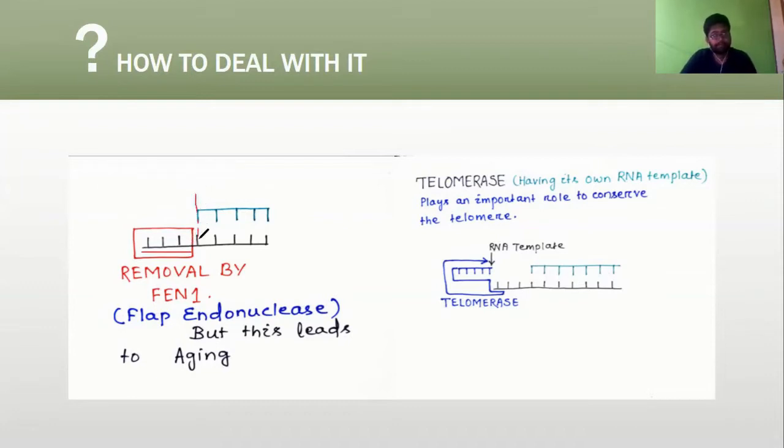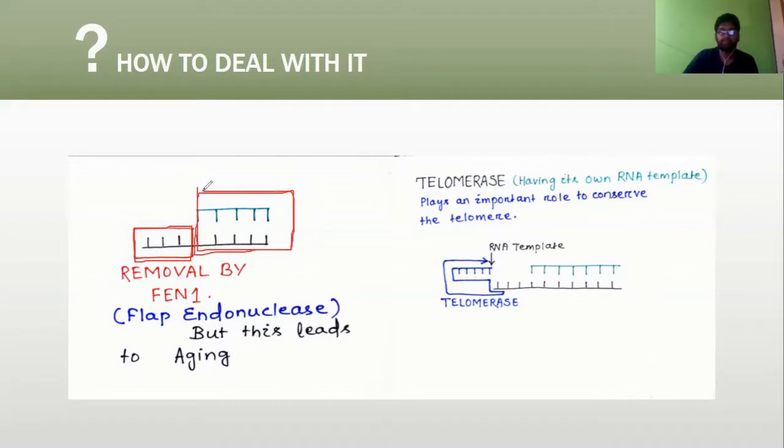Up to this point, we have our replication finished. But after this point, we have no primer, so our DNA replication process is stopped or terminated, and the end portion is actually creating the problem. The FEN1 protein, that is flap endonuclease, will actually remove this portion. So what will happen? Our DNA will again become a stable, double stranded one.